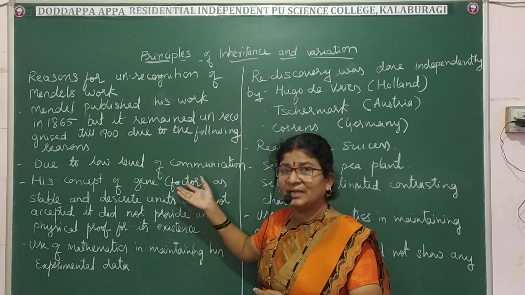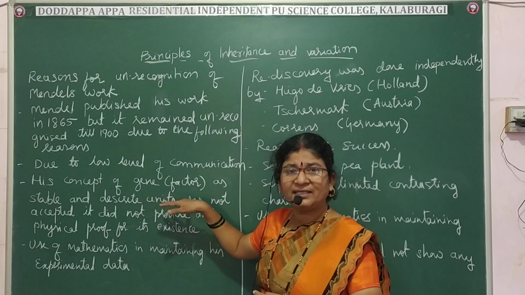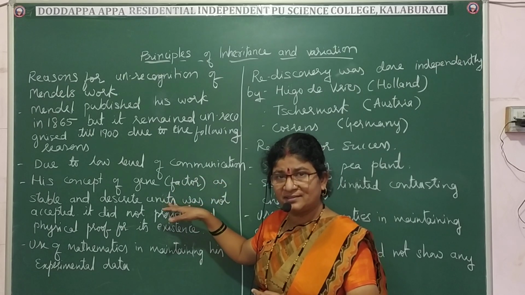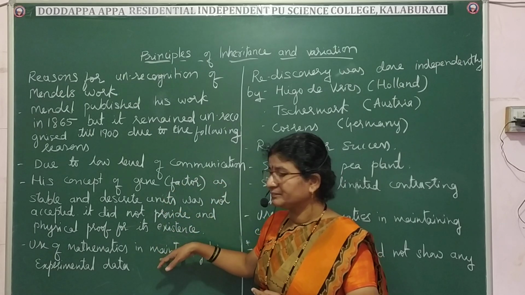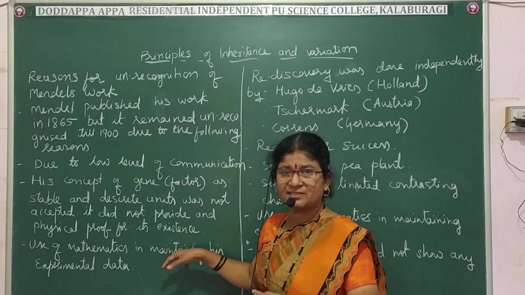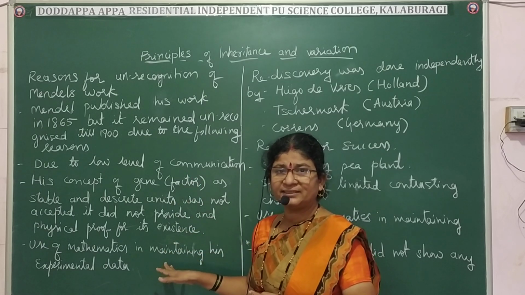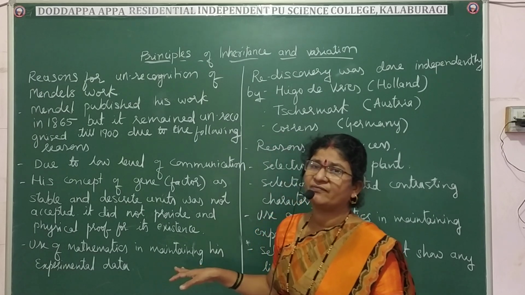He did not provide any proof for their existence. And then he used mathematics to maintain his experimental data.